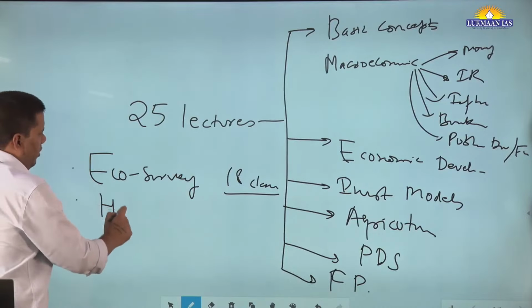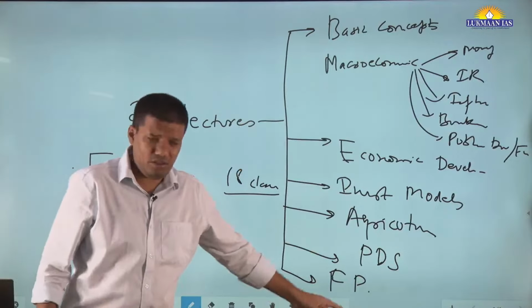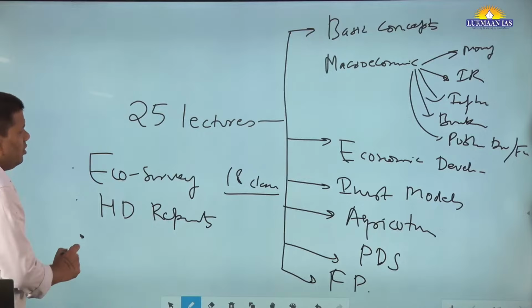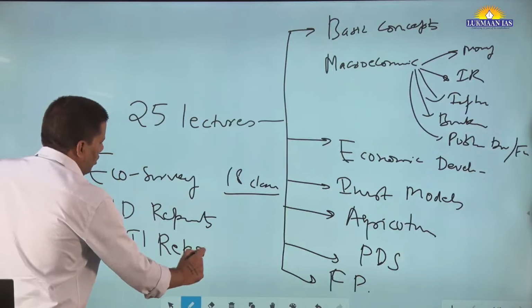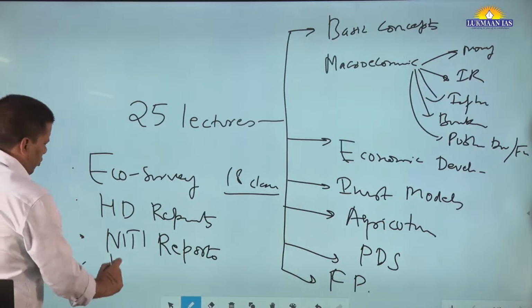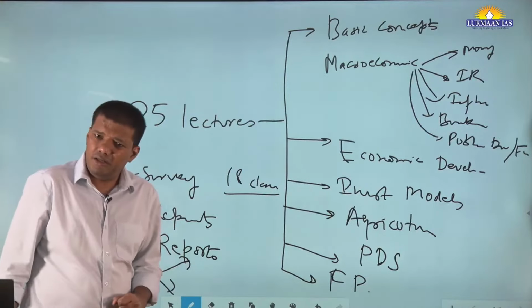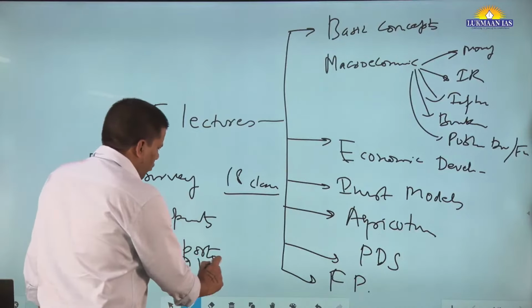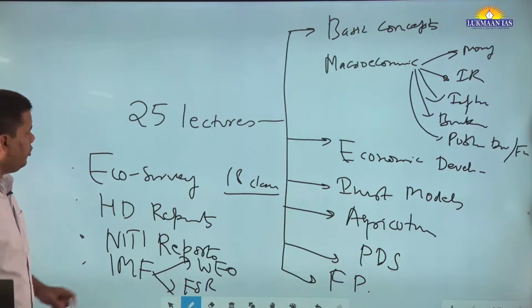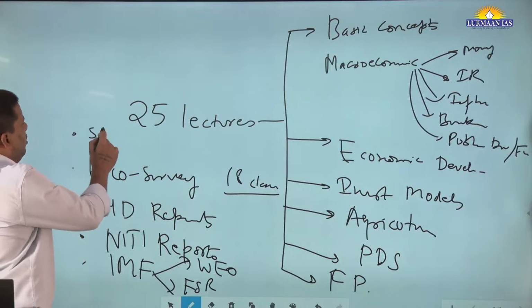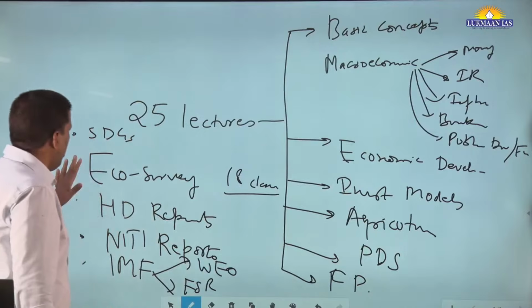survey, human development reports, right? Not all reports, only necessary ones as per the syllabus. Human development reports, then economic survey, NITI reports, and some IMF reports. IMF reports we will read. Let's say World Economic Outlook is there, right? That report one has to invest time in. World Economic Outlook, Financial Stability Report, and SDG report, right? SDGs. So this is the way, and this will take around, let's say,